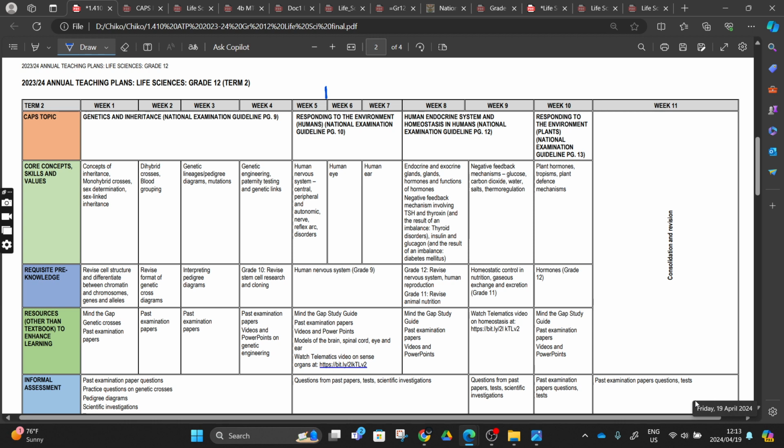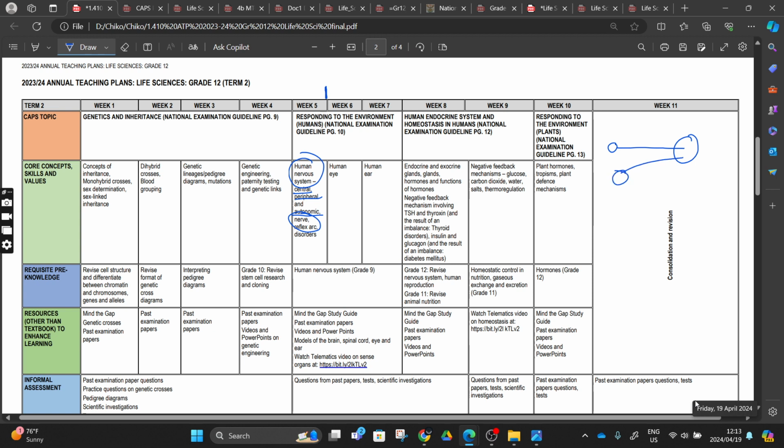Under responding to the environment by humans, we are done with the human nervous system, we are done with the central nervous system, we are done with the peripheral nervous system divided into autonomic and somatic nervous system. We are done with the nerves and reflex arc, those connectors sending messages from the receptor to the central nervous system, and from the central nervous system to the effector.